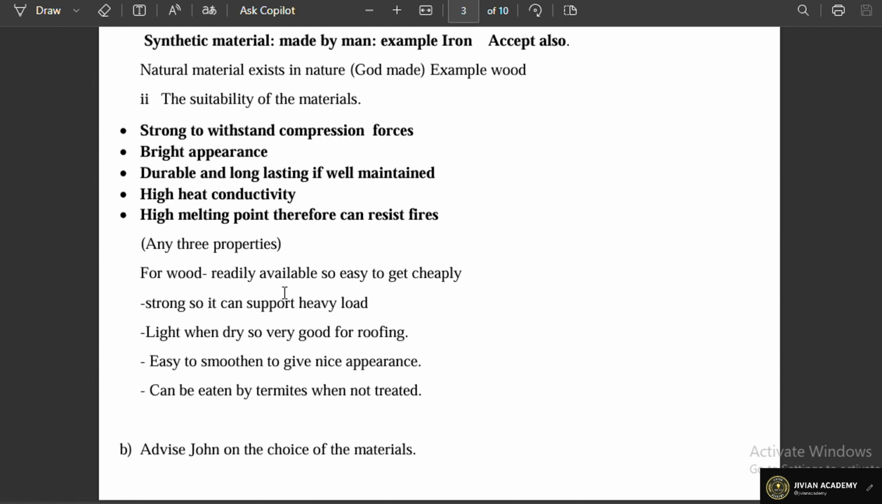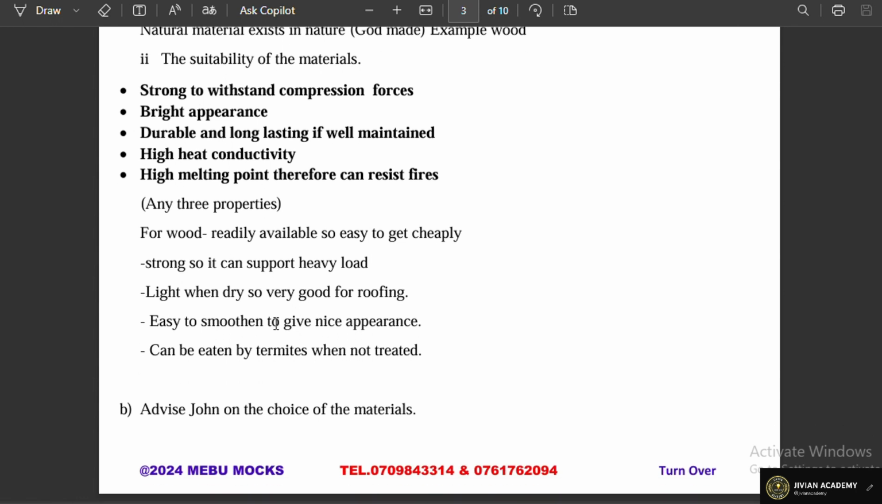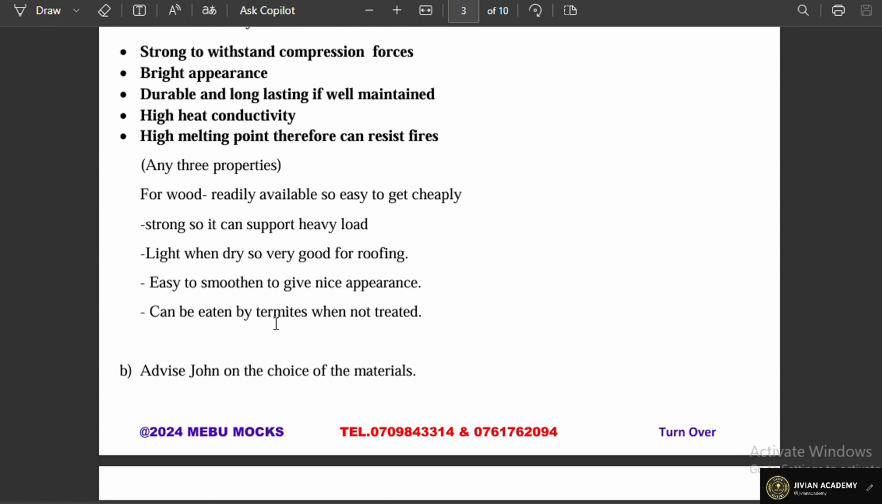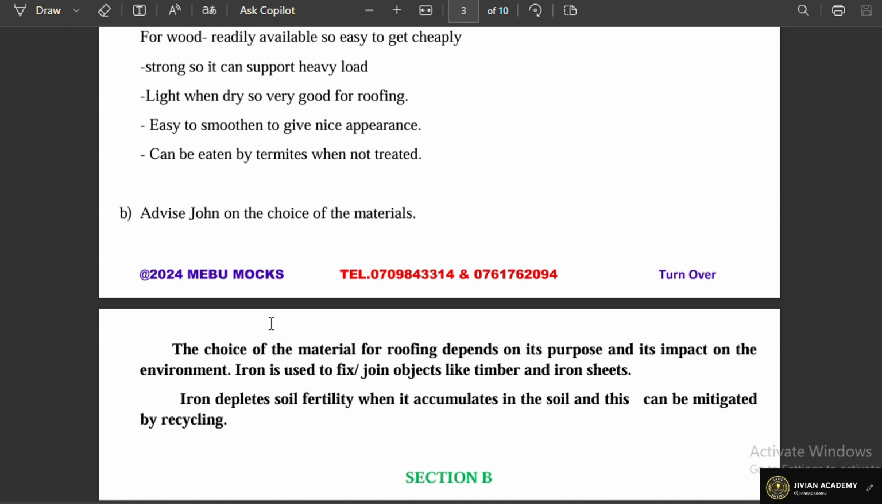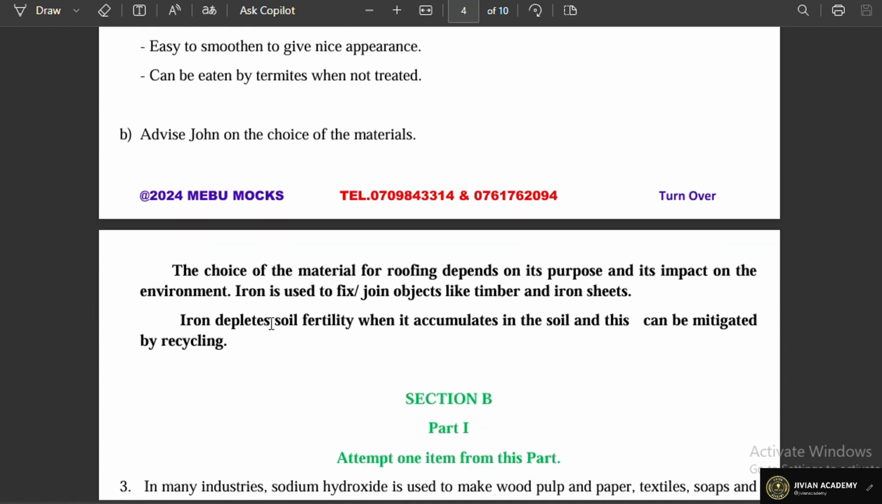And then with wood, wood is readily available, so it is easy to get cheaply. It is strong and can support heavy load, light when dry, and so good for roofing. It is easy to smoothen to give a nice appearance, but can be eaten by termites when not treated. So now, the advice: they're saying you advise John on the choice of material. In general, when you talk of the choice of material, you are supposed to look at the uses. The choice of material for roofing depends on its purpose and the impact on the environment. So you have to go ahead and look at the uses of those different materials.